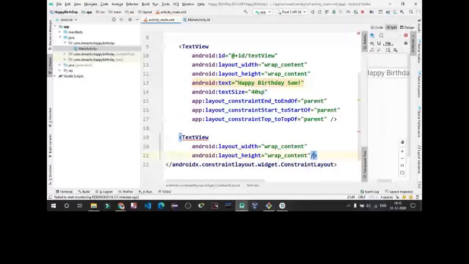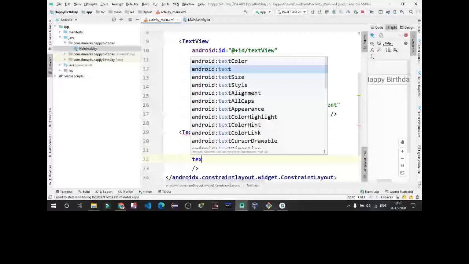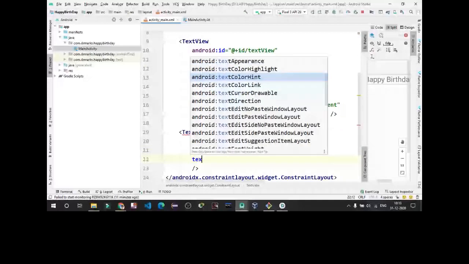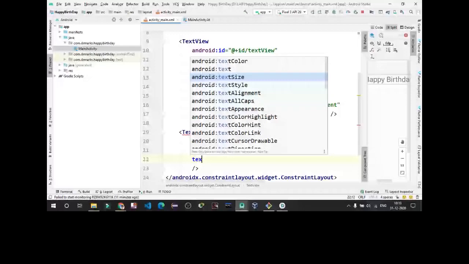So first of all, we just want text. So we are going to write text. There are many things with the text label, so we are just writing text. It's going to be from.